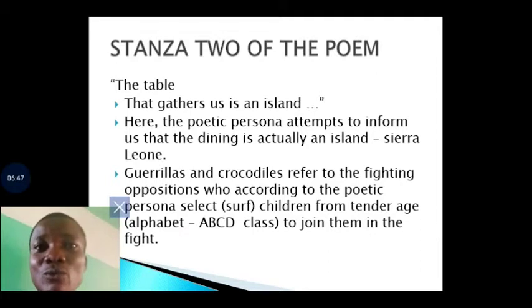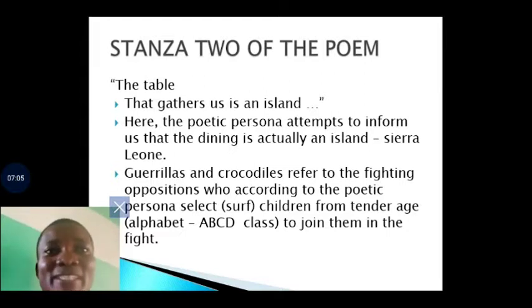So he goes further to say that the table that gathers us is an island. You see the funniest thing. So that's the setting for this war, an island where nobody goes out and nobody comes in. So people stay there all their life to fight.